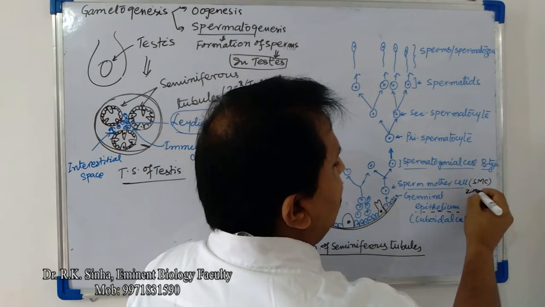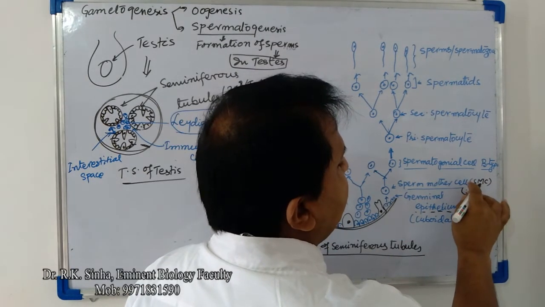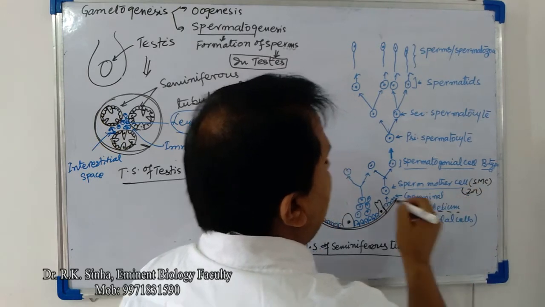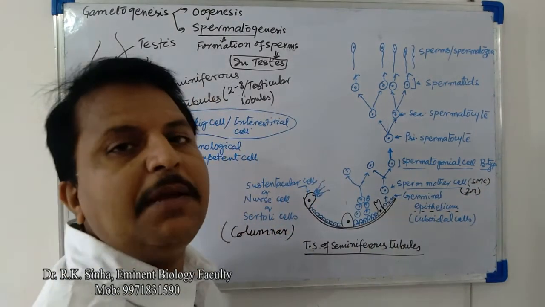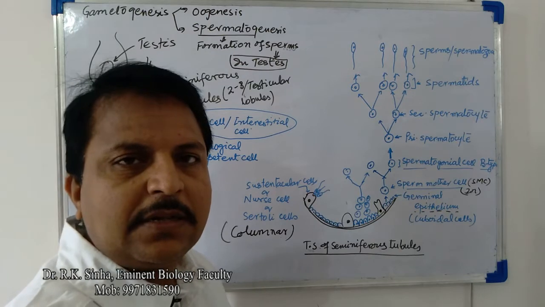Since it is formed by mitotic division, the cells are diploid in nature.